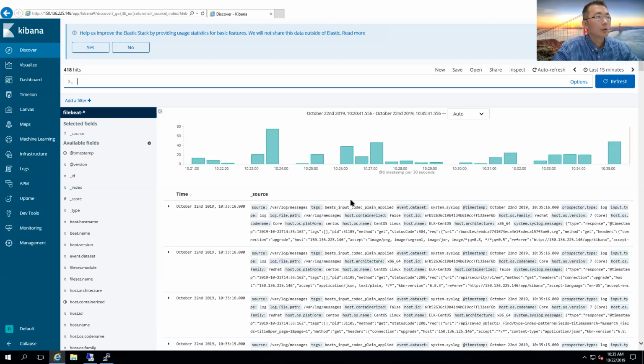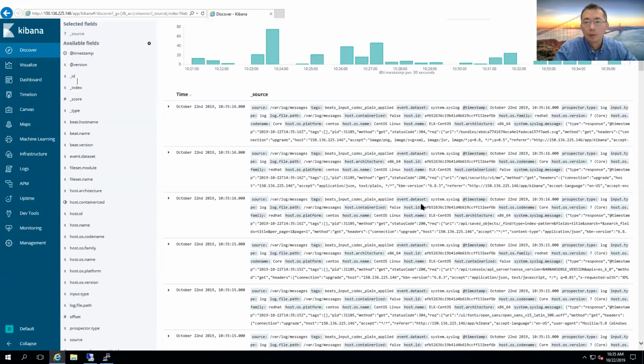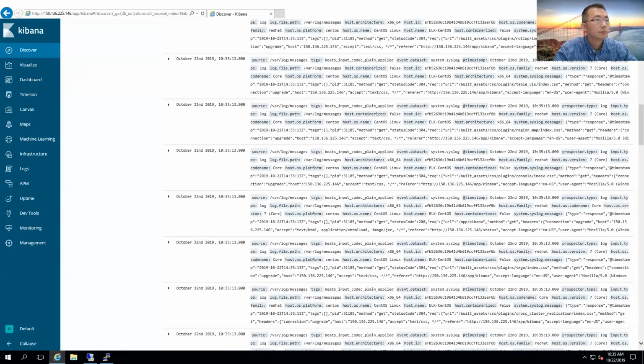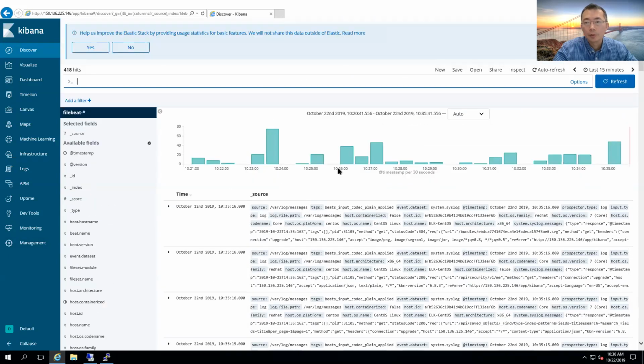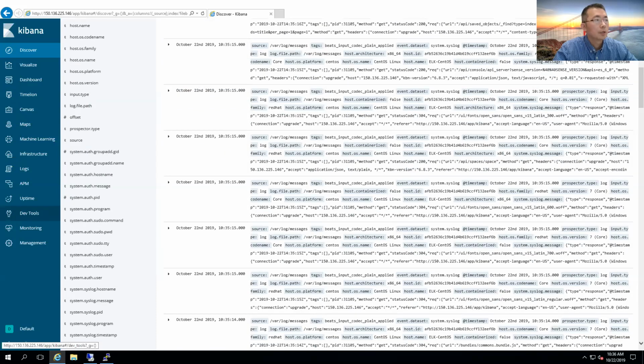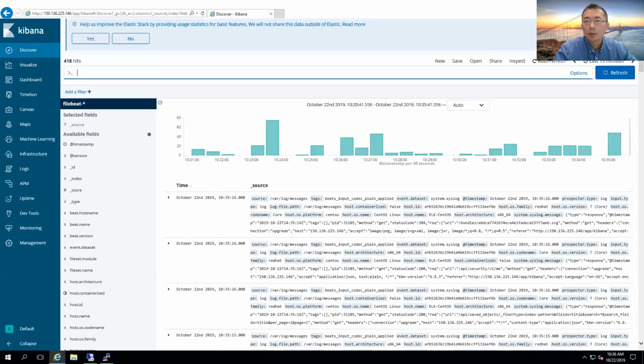You can see all logs over the last 15 minutes. We just installed it, so it already has some logs here. That's very interesting. This chart shows you how many hits you will get.